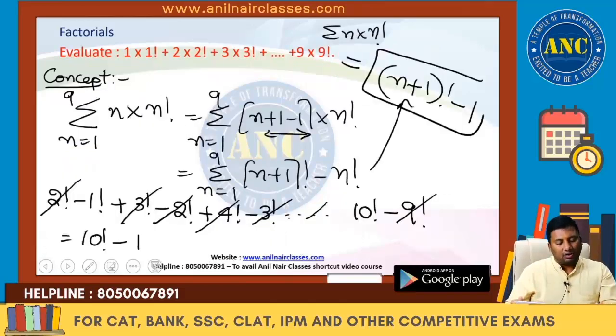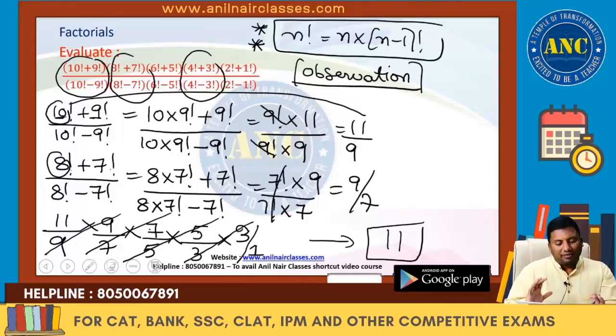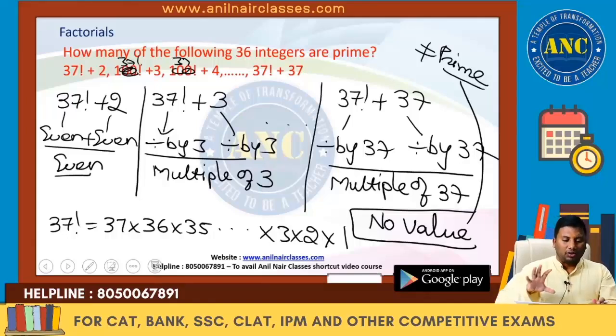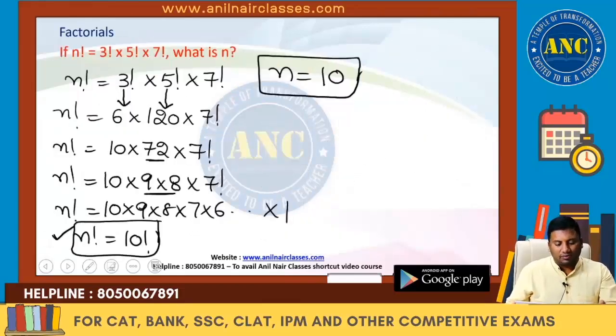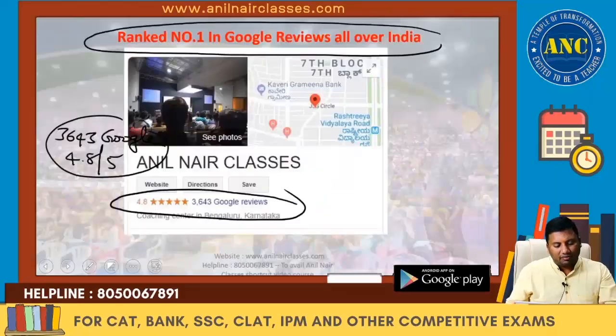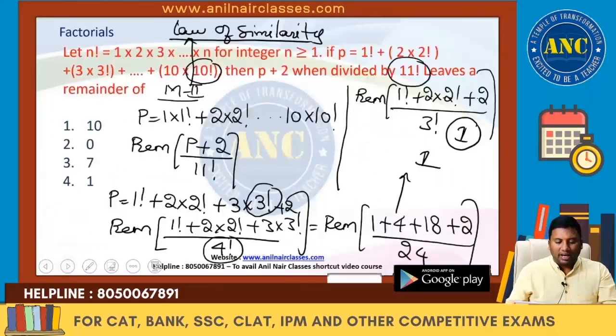This is a 10 factorial minus 1. How to find out this question just by sheer observation? What is the definition of a factorial? How to find out whether factorial plus a natural number added gives a prime number or a composite number? Very good questions we discussed. What is the definition of a prime number? I hope the idea is clear.